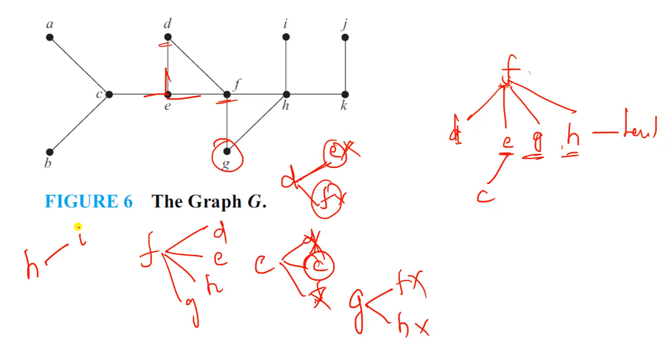H incident with I, H incident with K. Okay, so two vertices, I and K still we have not visited these vertices. These two are new. So you can insert I and you can insert K. Okay, in the next levels, first level is completed. Let's come to the next levels.